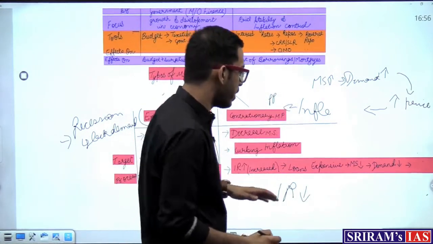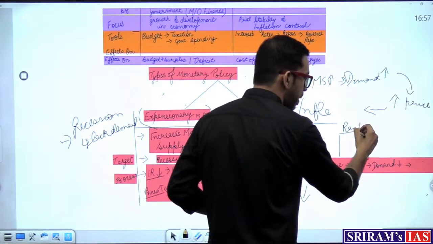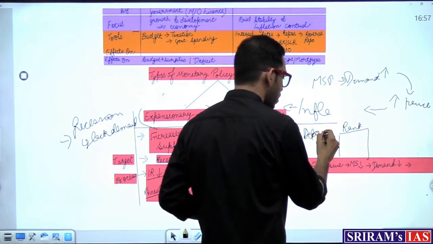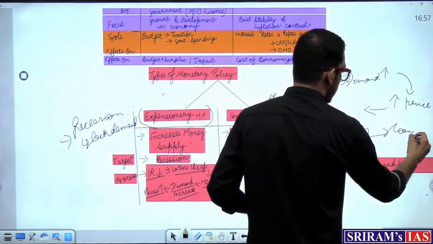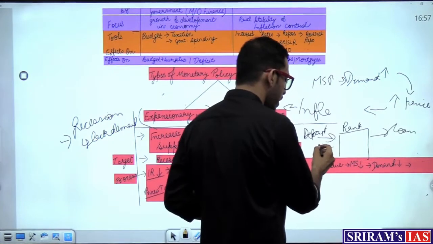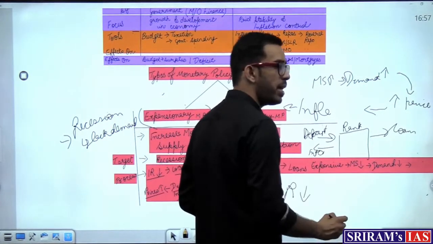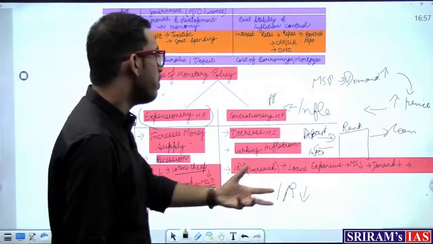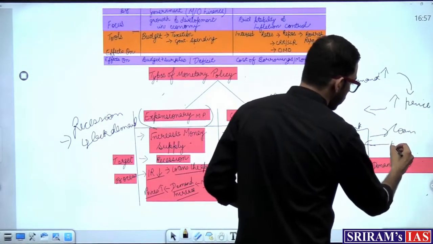So before coming to interest rate, I know you know about this thing called a bank. What are the primary functions of a bank? First is to take deposits, and second is to give out loans. When the bank takes deposits, it gives interest to the people who have deposited their money. Along with that, when banks give loans, in order to make money, what does the bank do? It takes interest on these loans.